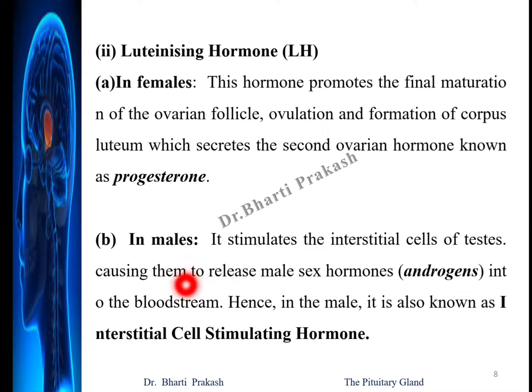Whereas in males, the luteinizing hormone stimulates the interstitial cells of the testes. It causes them to release the male sex hormones, which are the androgens, into the bloodstream. Hence, in males, it is also known as interstitial cell stimulating hormone.